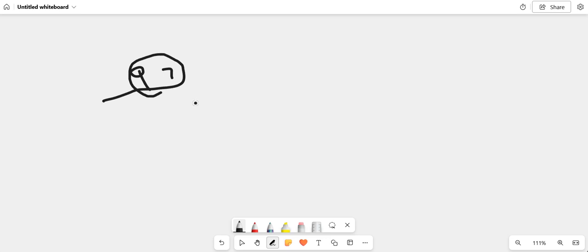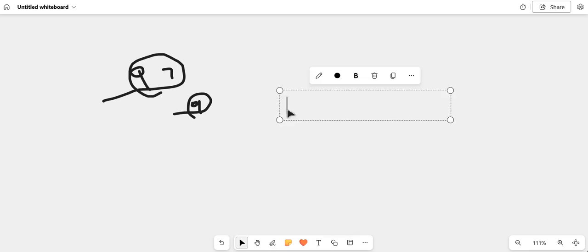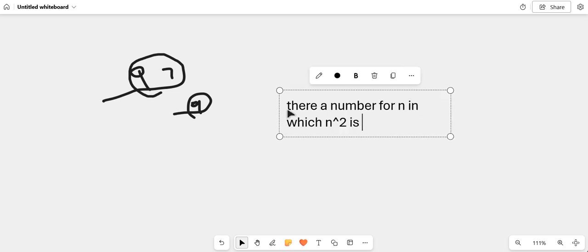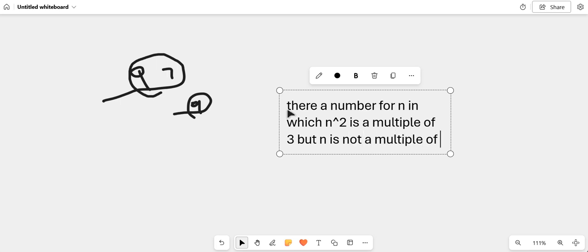Question 7a. Prove by contradiction that if n squared is a multiple of 3, n is a multiple of 3. So what I'm going to say is that there's a number, listen, you're getting used to this here. There's a number for n in which n squared is a multiple of 3, but n is not a multiple of 3.